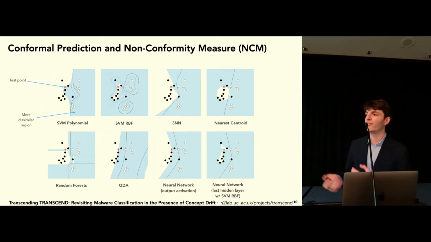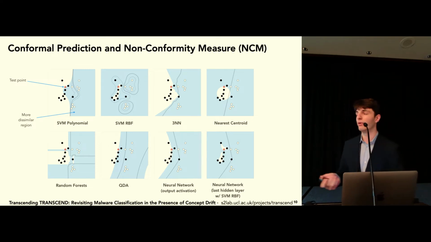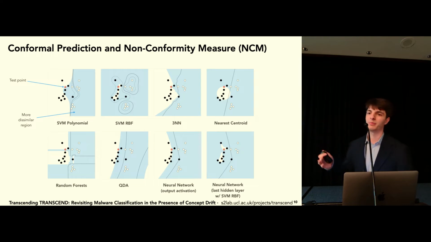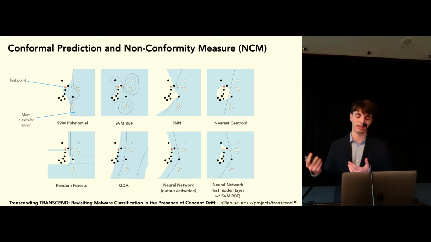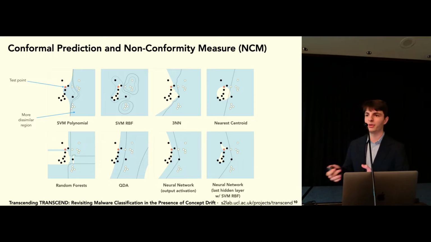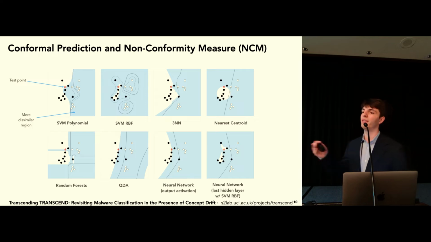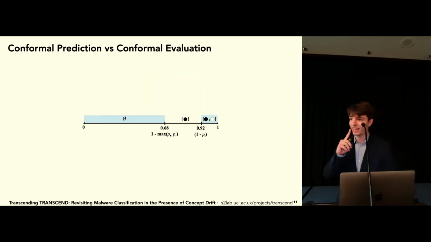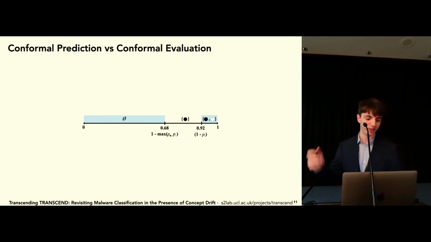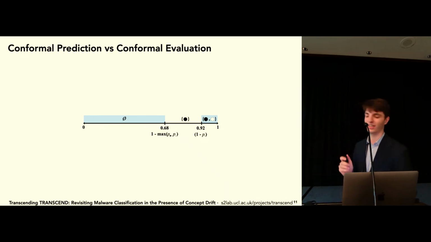So to quantify this relative dissimilarity, we construct a p-value, and this is simply the ratio of points in the blue region with respect to the ratio of points in the white region for the black class, and then we flip that for the white class. And we do this for every class in our task. So for example, for classifying malware, we would have a p-value for the malware class and a p-value for the benign class.